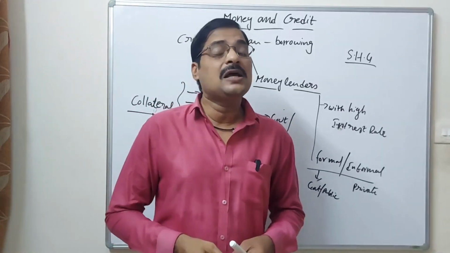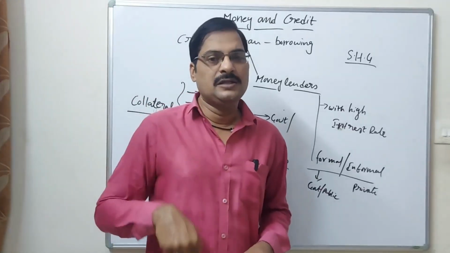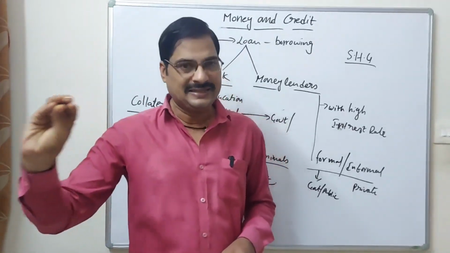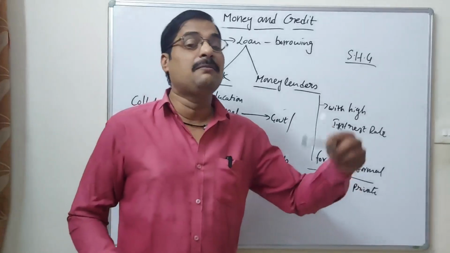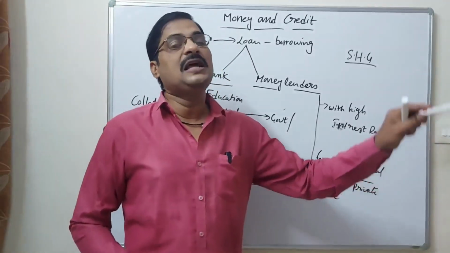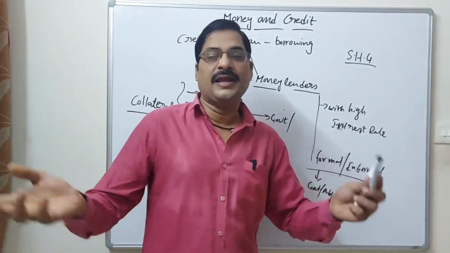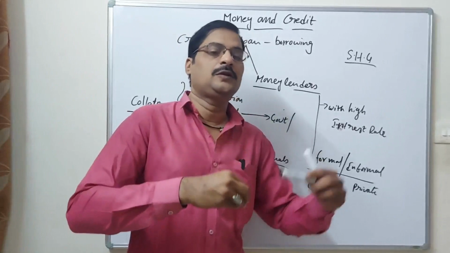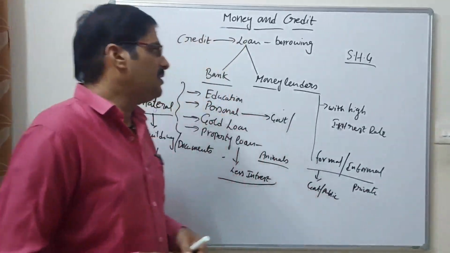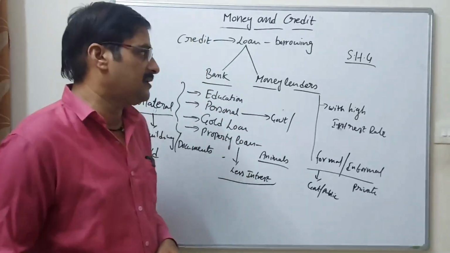Banks have the benefit because those who deposit money are given less interest, while those who take loans from the bank are charged high interest rates. So that is how the banks get some kind of benefit.